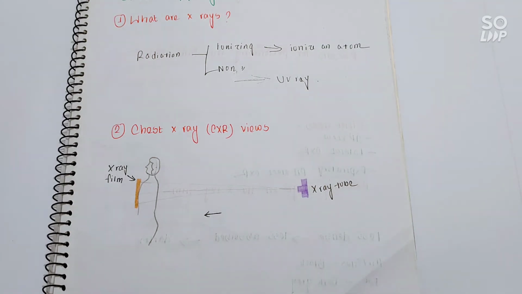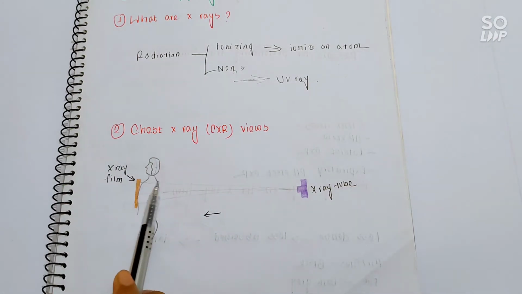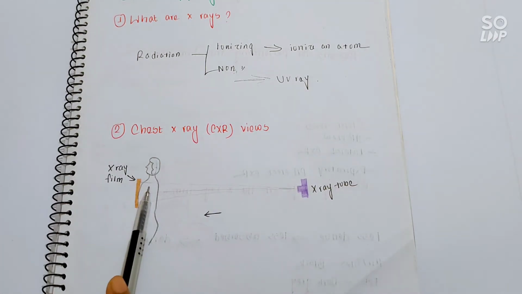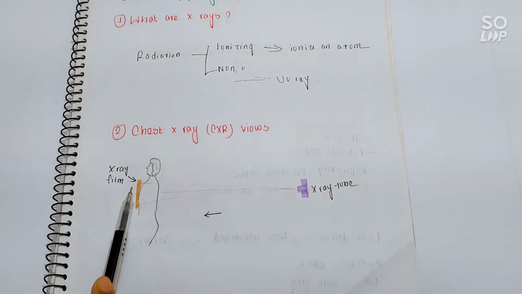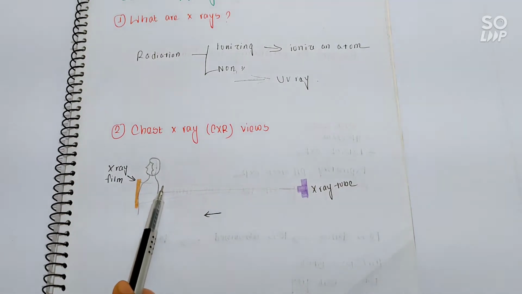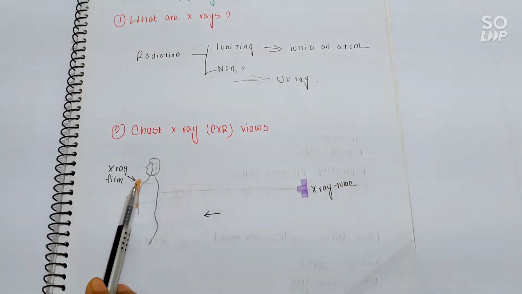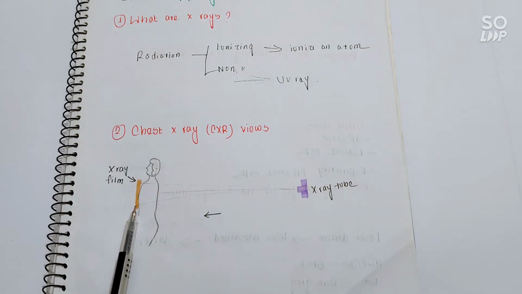Now, chest X-ray views. The standard X-ray view is PA erect chest X-ray, means posterior anterior erect chest X-ray. Now, posterior anterior is defining that the person's back is toward the X-ray tube from which the X-ray beams are released. X-ray beams releasing from the X-ray tubes hit the person from the posterior side, and person's anterior side remains in close contact with an X-ray film, and there is a detector which actually takes the picture. Now, X-rays hitting the person go through the person and hit the detector, and here X-ray films are made, which we normally see.